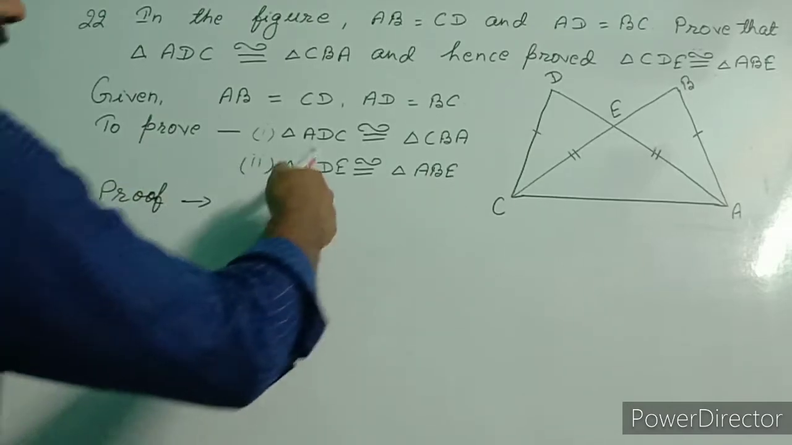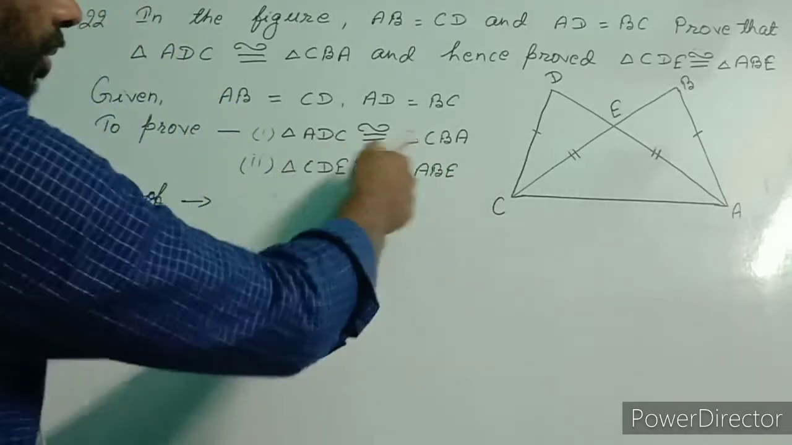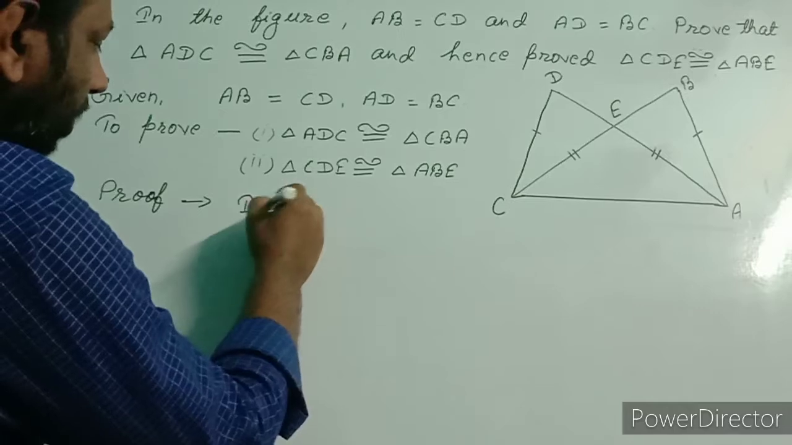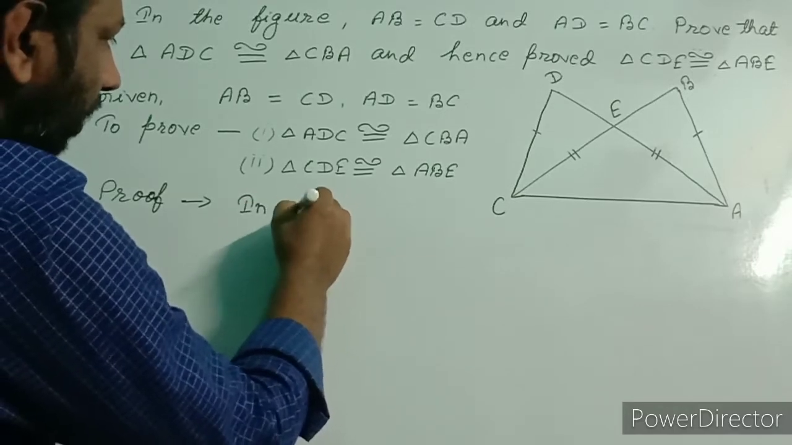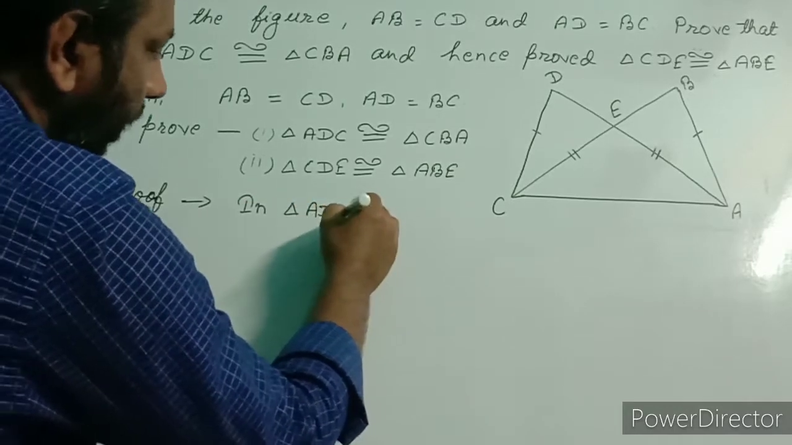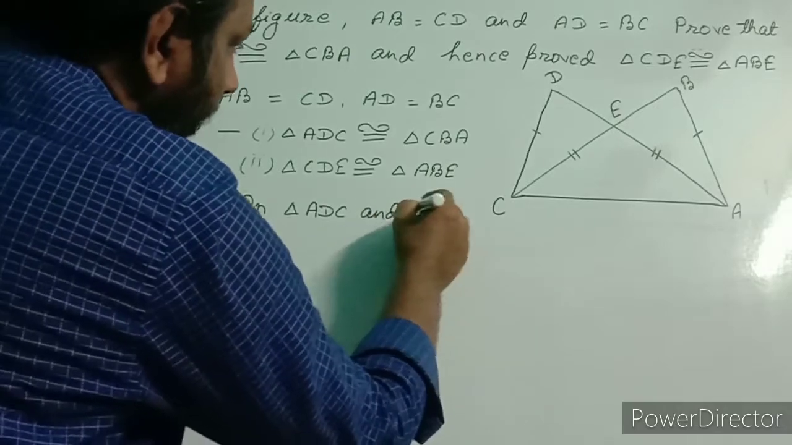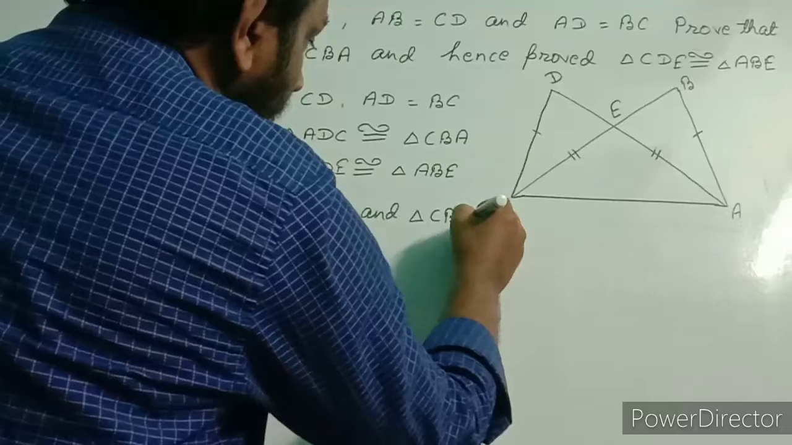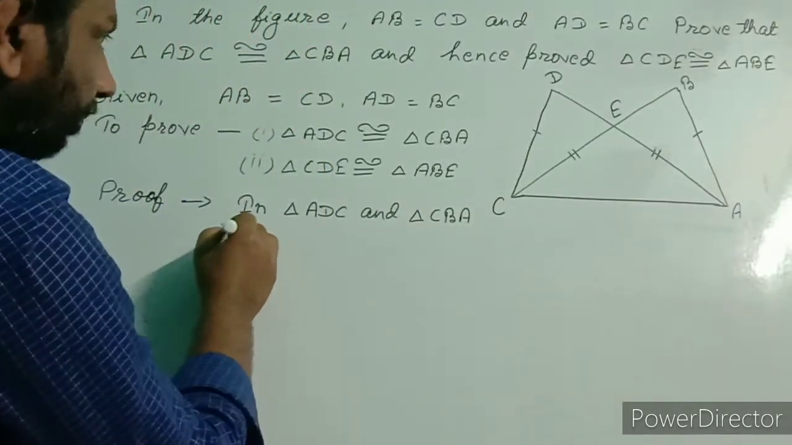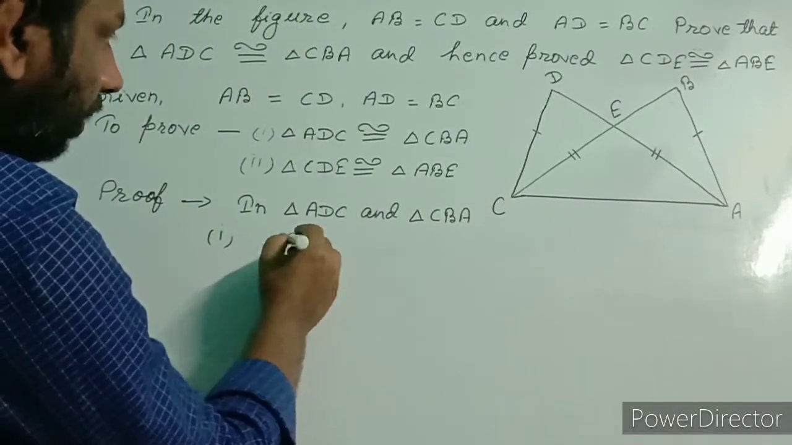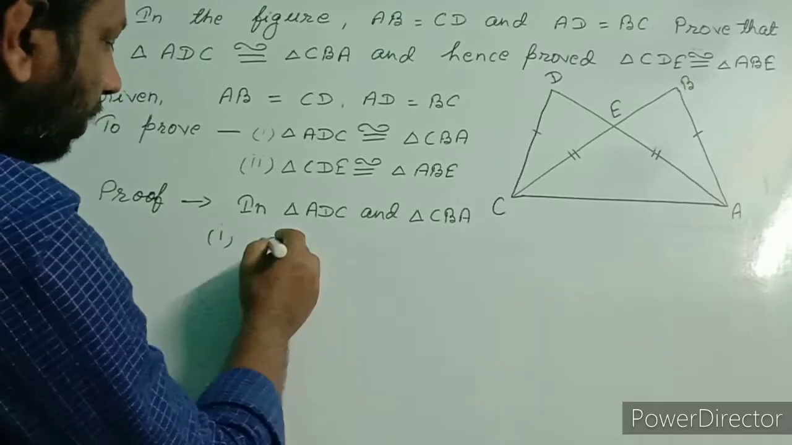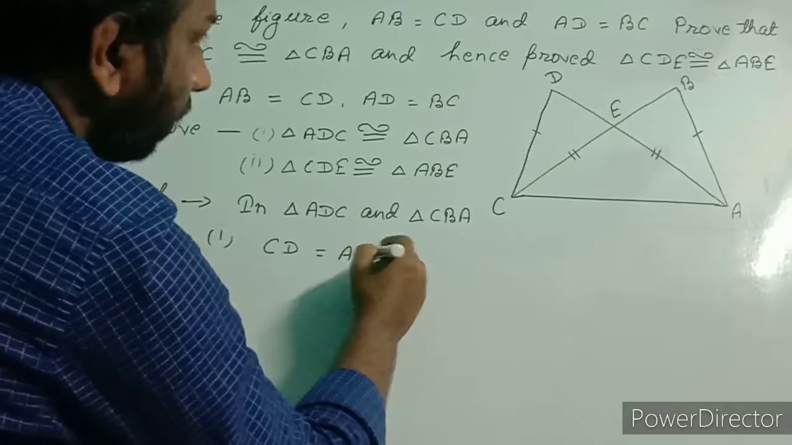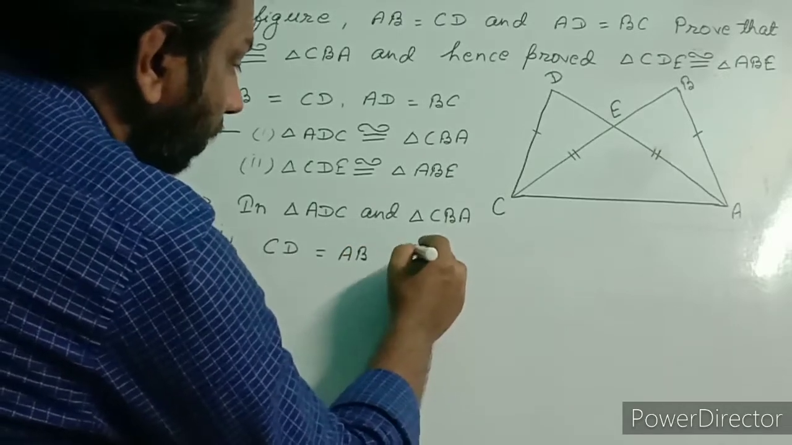To prove these two triangles are congruent, we will go in these two triangles to find out three conditions of congruency in triangle ADC and triangle CBA. Number one, CD equal to AB, given in the question.